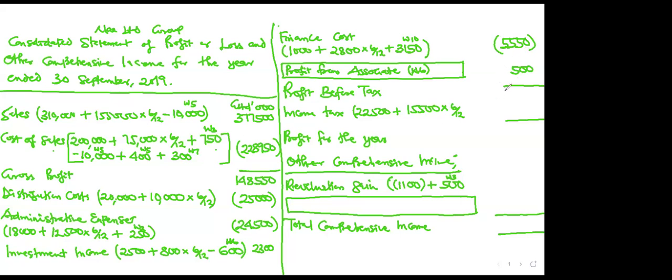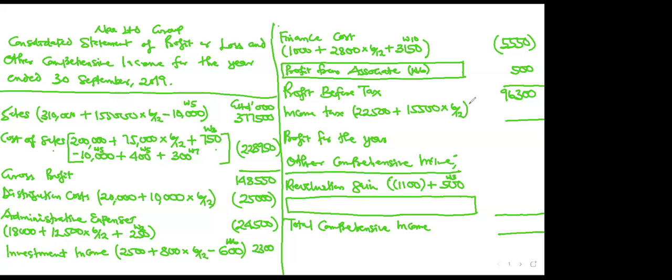Please check if I'm right. You're confirming my calculation. That's right. So profit before tax 96,300 is correct. From the solution, that figure is correct.